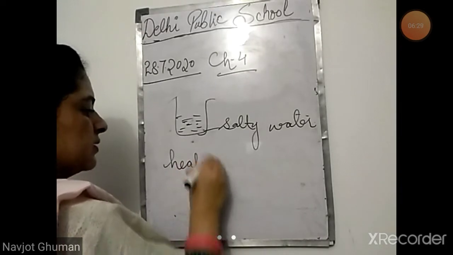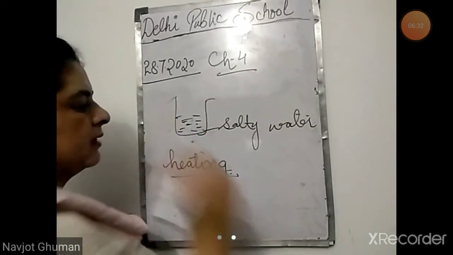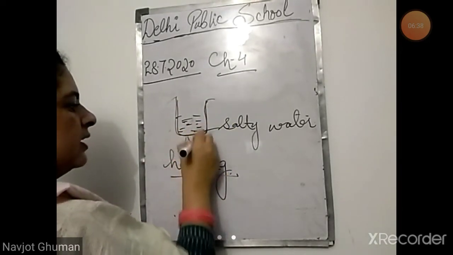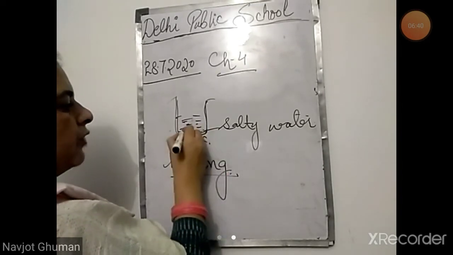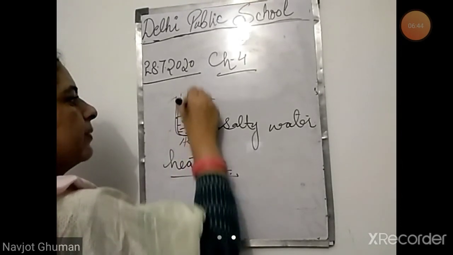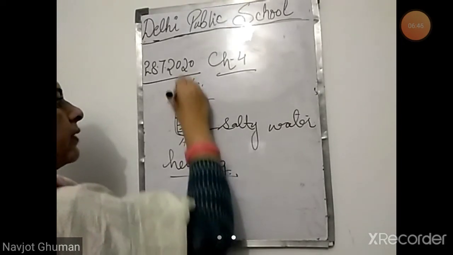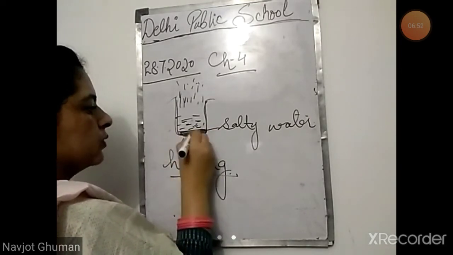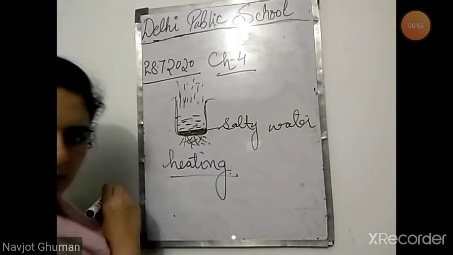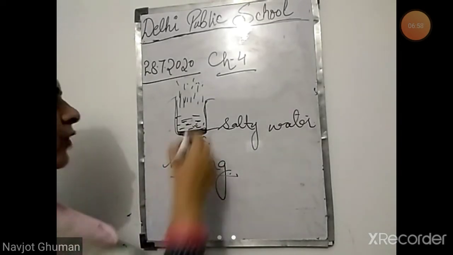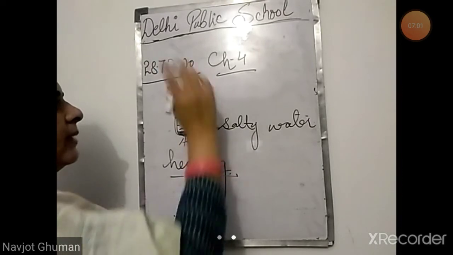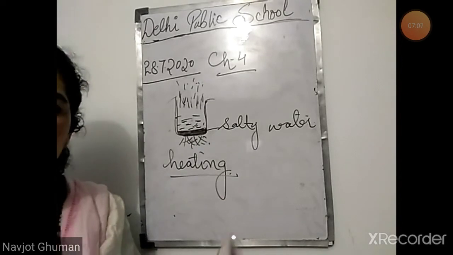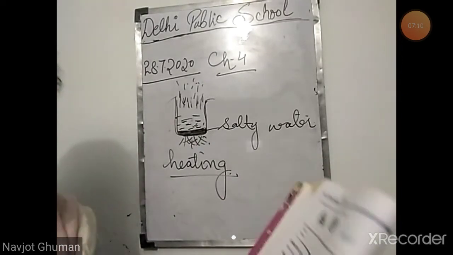We can separate salt from water by the heating method. How can we separate it? Take the salt solution in which salt is dissolved and start heating it. The water that is present will start evaporating, going up in the form of water vapors, and the salt will settle down at the bottom. This is how you can separate salt from the salt solution, by the heating method. Water will evaporate and go into the environment in the form of steam or water vapor, and the salt will settle down at the bottom. So this is the heating method to separate the soluble substances.